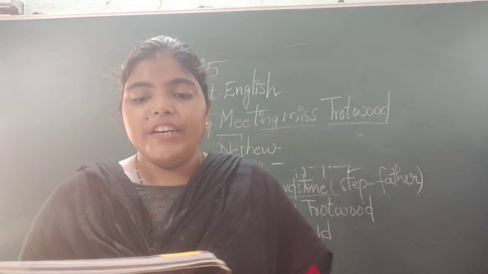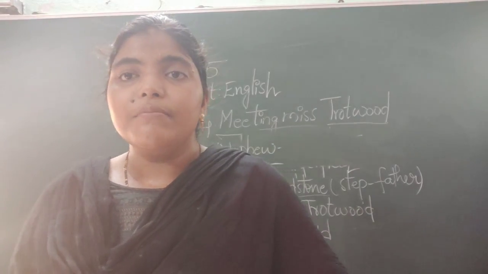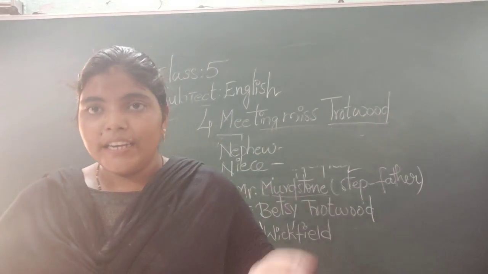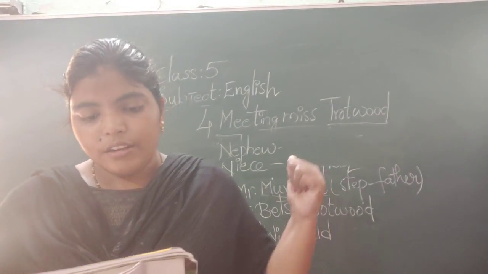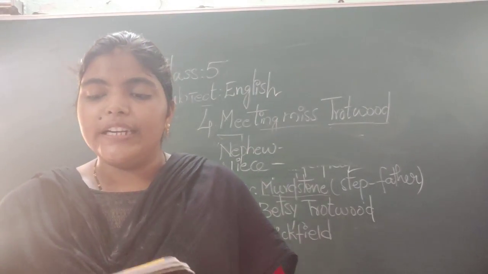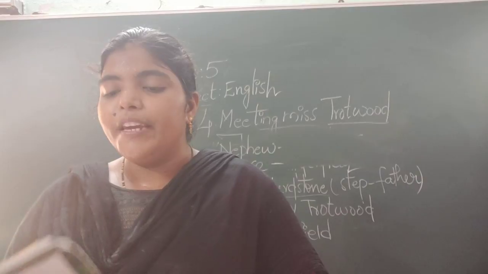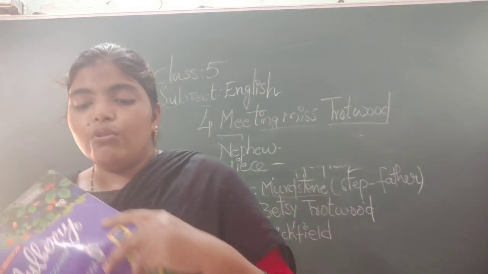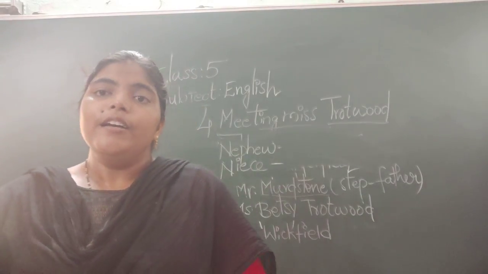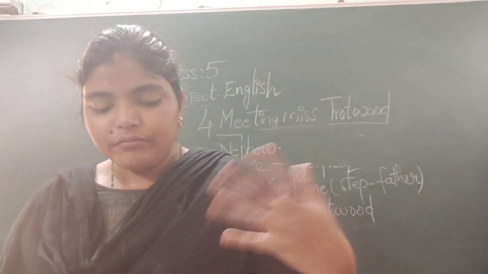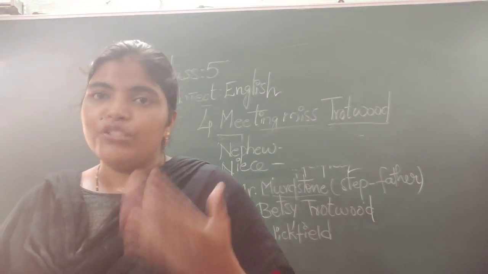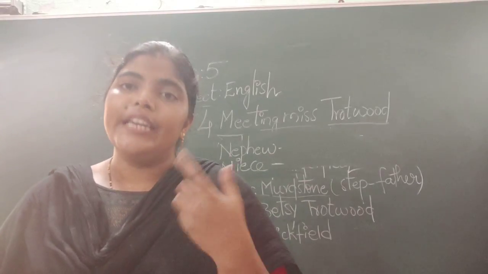"I am David Copperfield of Blunderstone in Suffolk." Means this is the place where he was born, and he left that place and came to the place of Trotwood. "I have been unhappy since my mother died. I have been taught nothing and I was made to work instead of being sent to school. So my father died. My mother, she won't send me to school. I was very happy that she died and I have no option, so I came to you."